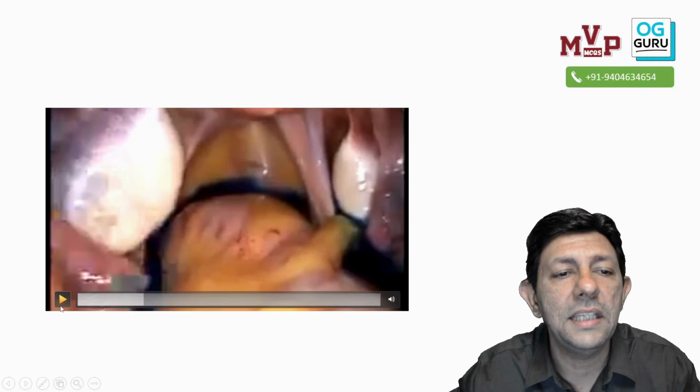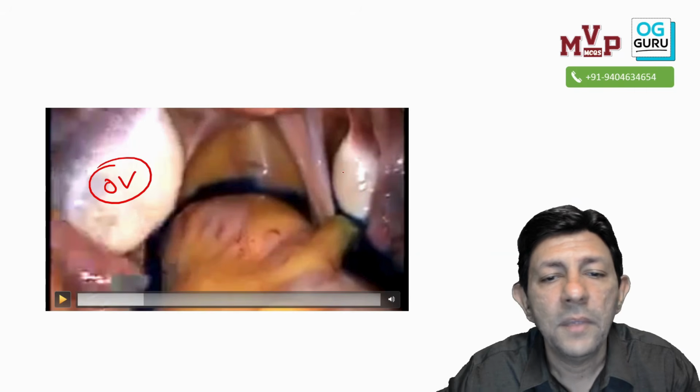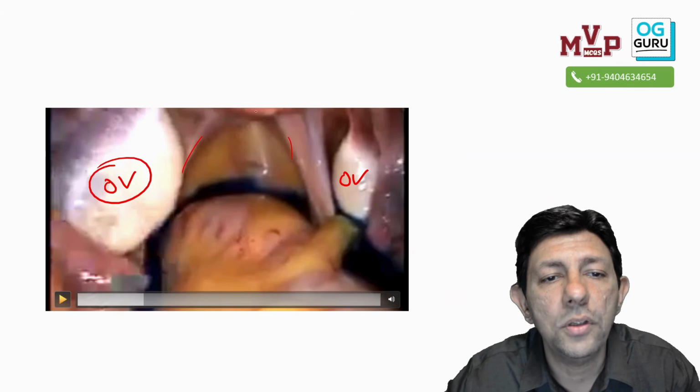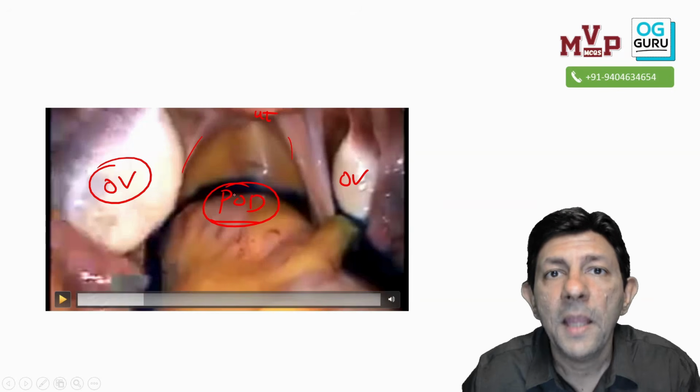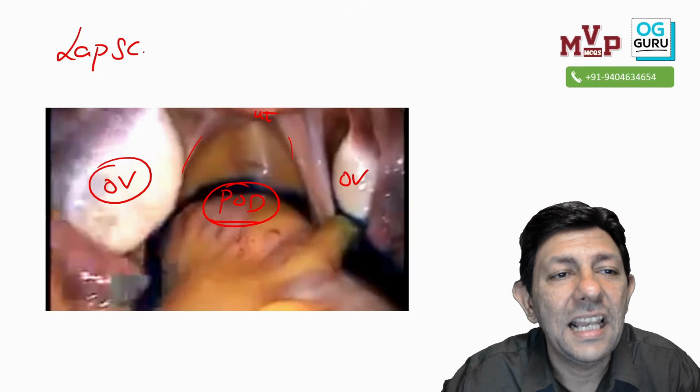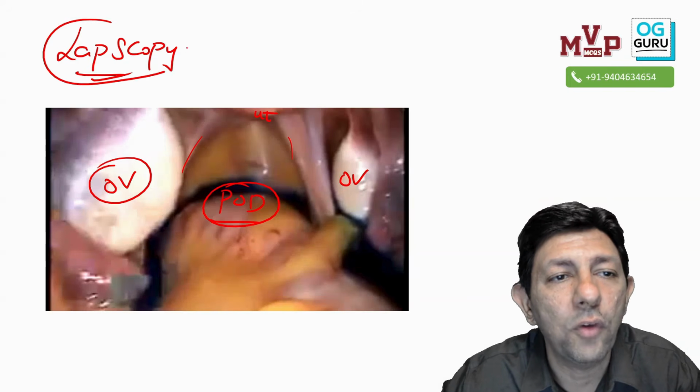You can see this is the ovary. Similarly, this is the other ovary. This is the uterosacral ligament. Here is the uterus. This is the pelvis and the pouch of Douglas. So what view is this? Yes, this is a laparoscopy view from above.